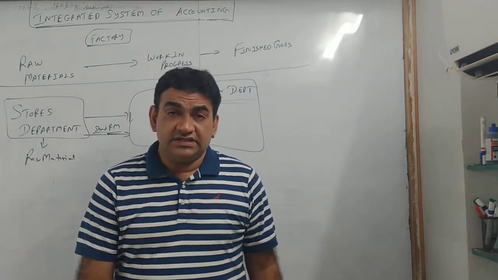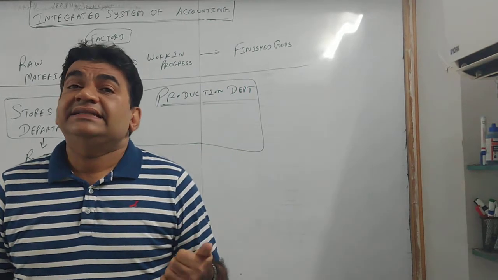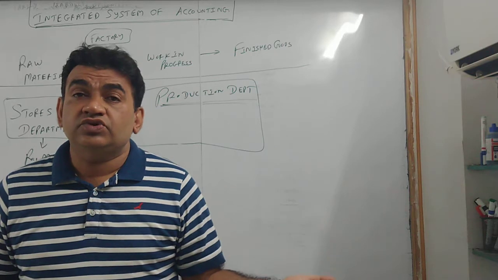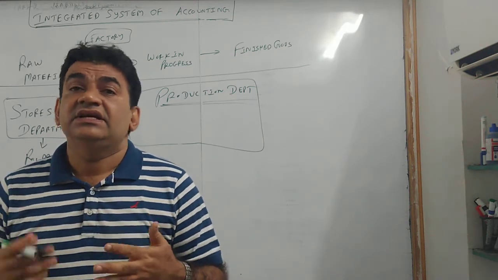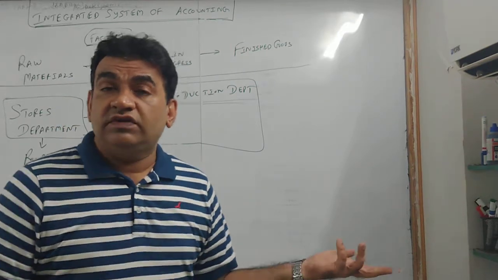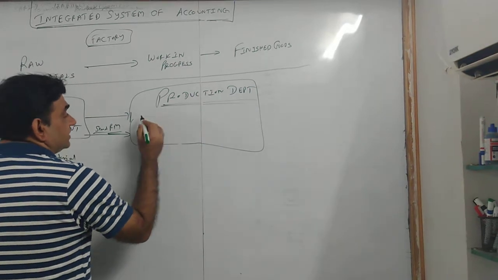You need workers work there, so you need help of workers. Then there are expenses incurred, factory में production में machinery use होता है, so there are factory expenses like depreciation, factory supervisor को salary pay करना पड़ता है, wages to workers and all that is done. So all that takes place in production department.